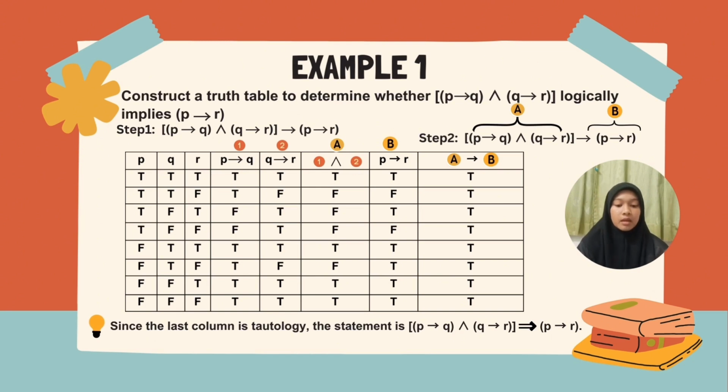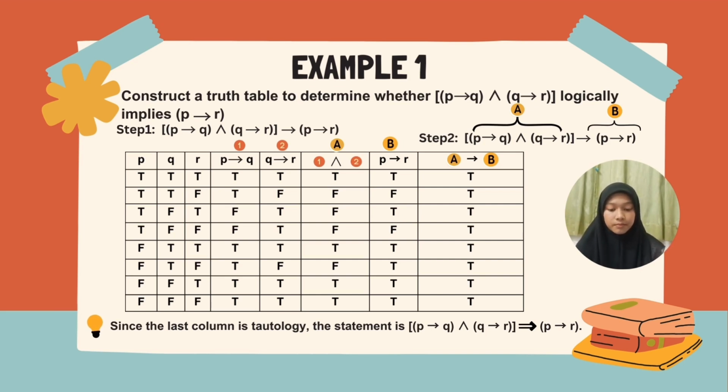So for the P column, from the first row until the 4th row, we have true values. From the 5th row until the 8th row, we have false values. For Q, 1 and 2 are true, 3 and 4 are false, and the same goes for the rows below. For R, we simply alternate true, false, true, false, true, false, and true, false.